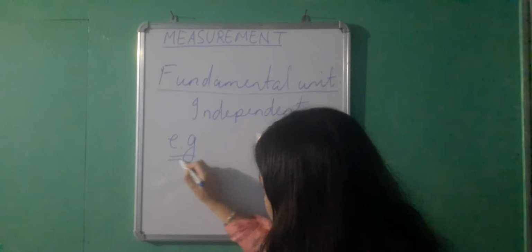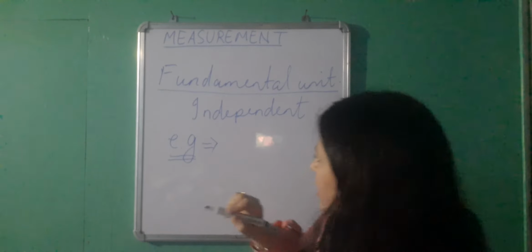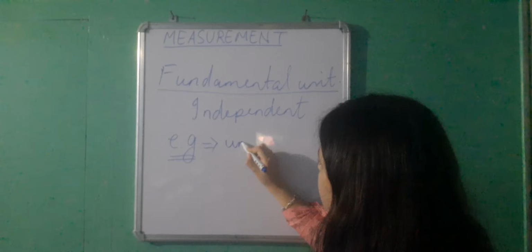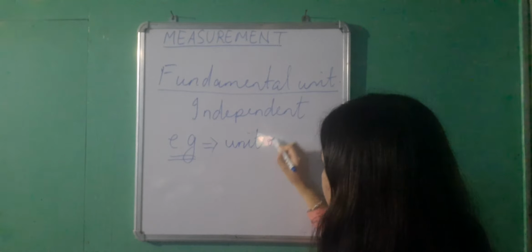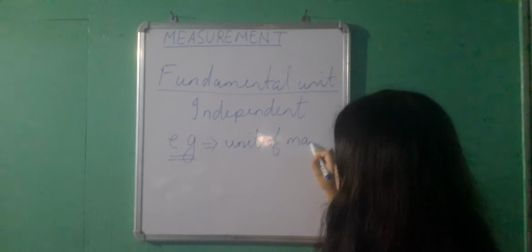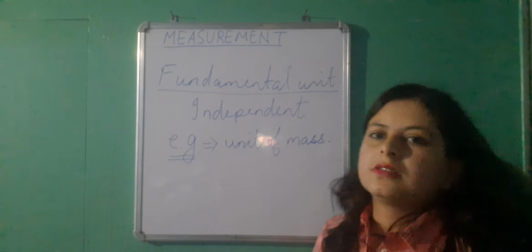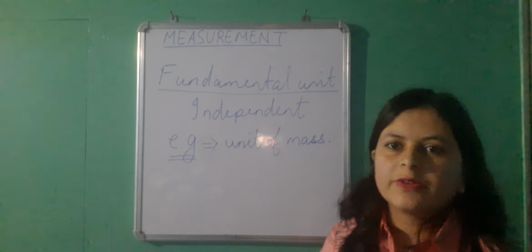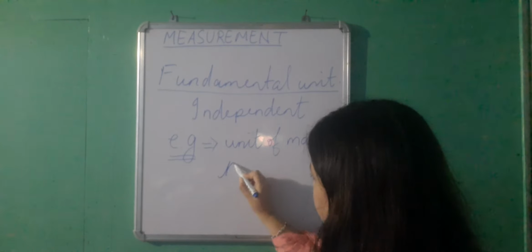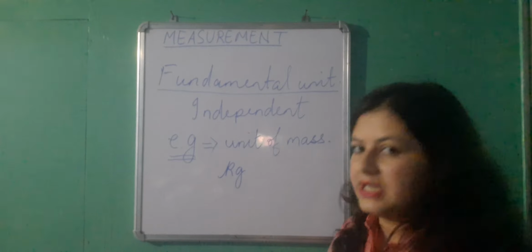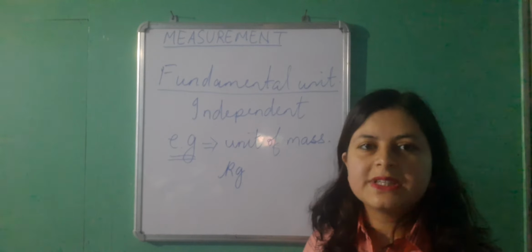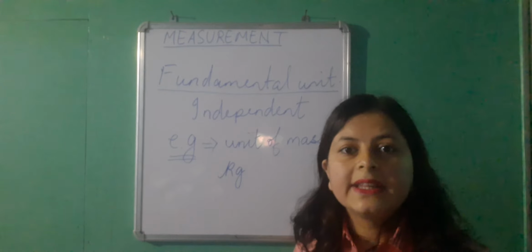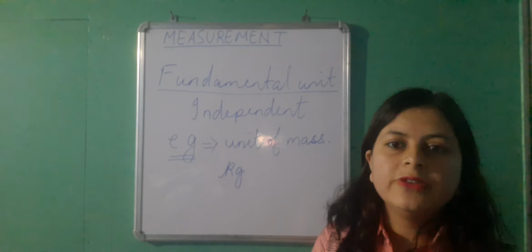The definition will be clear only when I give you an example. For example, unit of mass. In the standard system of units, the unit of mass is the kilogram, kg. To express kilogram, you don't have to take the help of another unit like the unit of time.